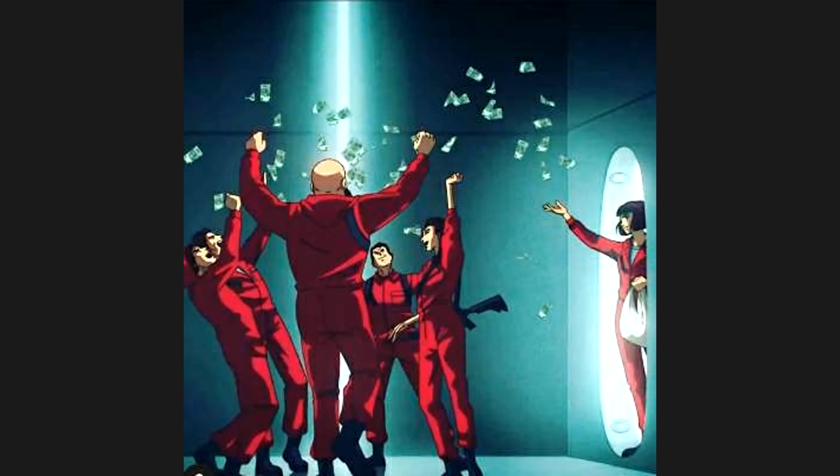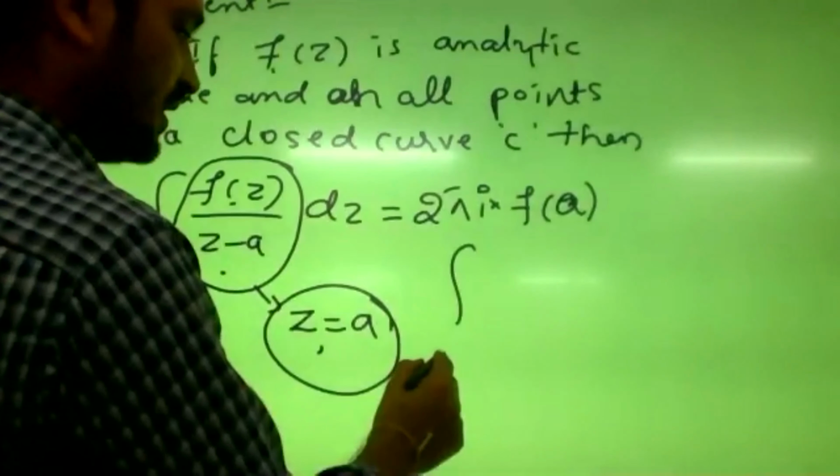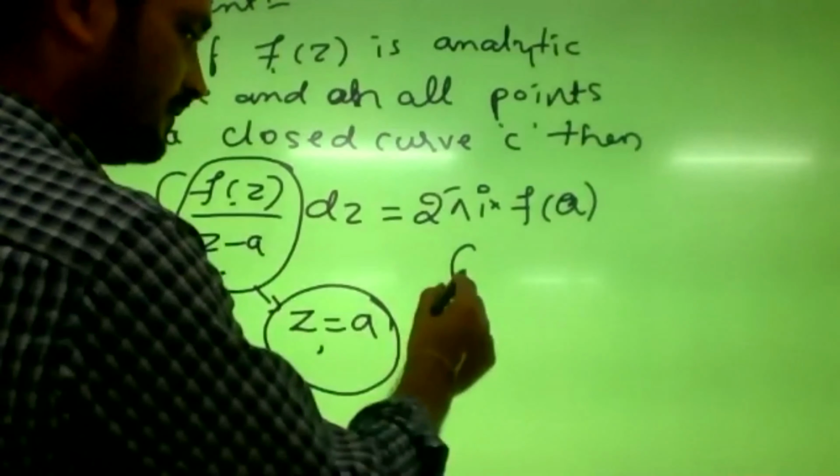Okay, just to consider the same function, the integral of z square by (z minus 1) into (z plus 2) with respect to z, where the curve is mod z equals 1.5.